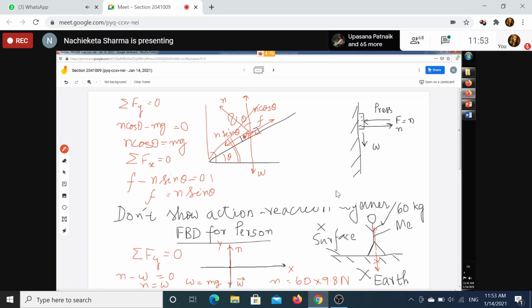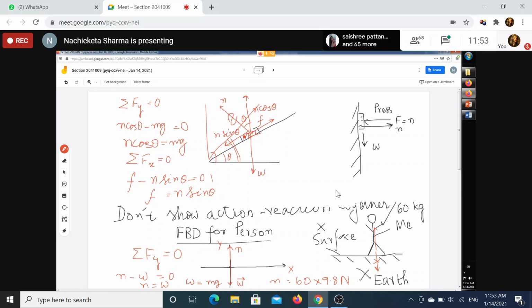If you apply 3 Newton, friction becomes 3 Newton. But there is a limit to it. And that limiting value of frictional force is called force of maximum static friction. You must have known this word. Maximum force of static friction. After that, the force of friction cannot exceed.